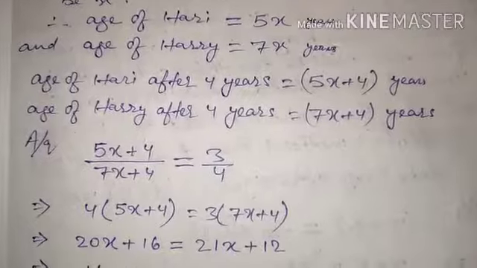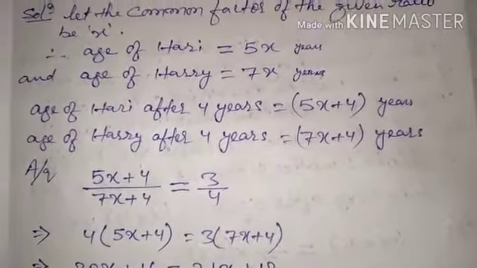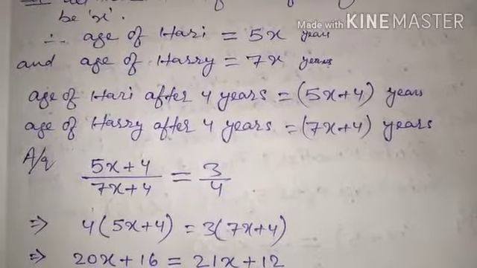Now after getting the ages of Hari and Harry in terms of x, that is 5x and 7x, let us move on according to the question.